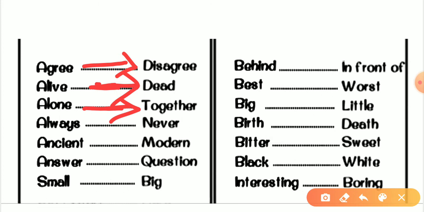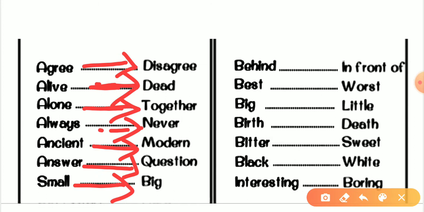Always, never. Ancient, modern. Answer, question. If someone asks you something, that's called a question, and if we revert back to them, that's called an answer. So the antonym of answer would be question. Small, that's big. The antonym of small would be big.